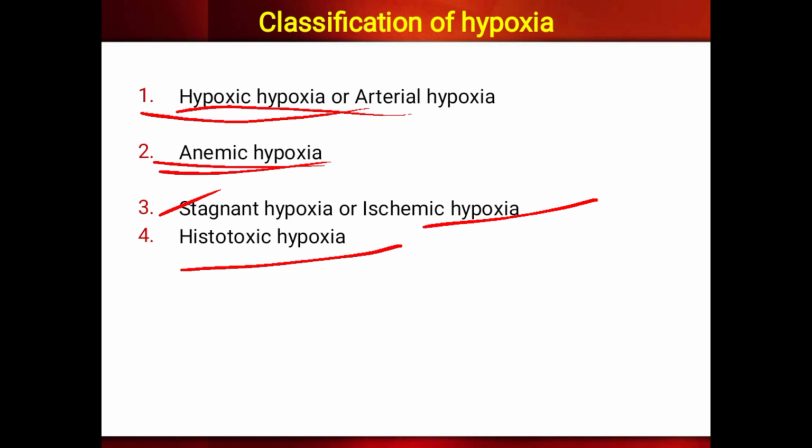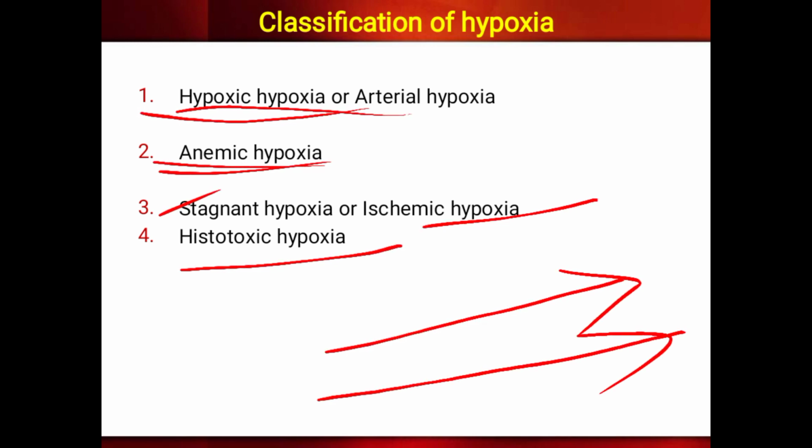Next we come to stagnant hypoxia, or ischemic hypoxia. In stagnant hypoxia, there is a decrease in the velocity of blood flow. Stagnant means to stop and stop. Suppose the blood flows like this in a streamline process. If any obstruction is there, that becomes stagnant. Slowly, there is a decrease in the velocity of the blood. So reduced velocity of blood flow leads to hypoxia.